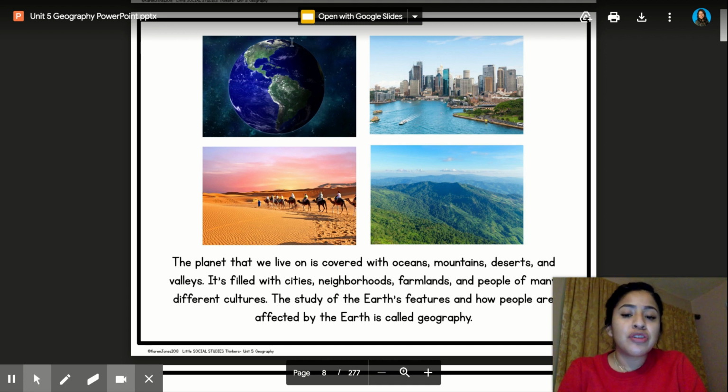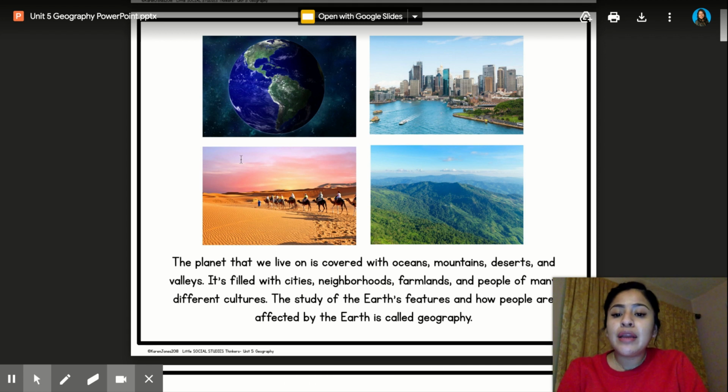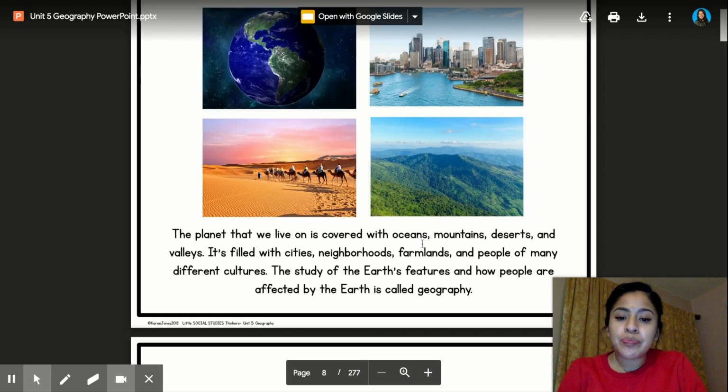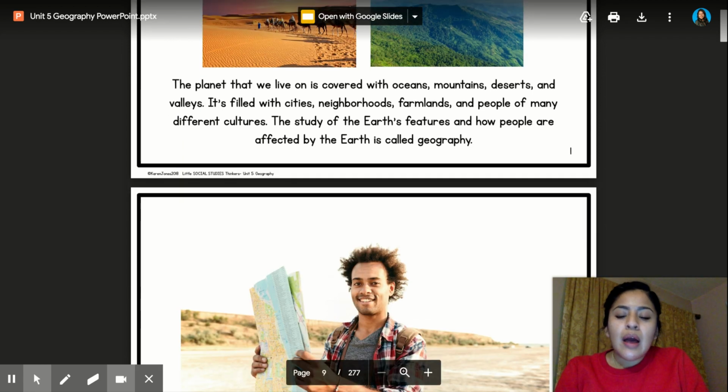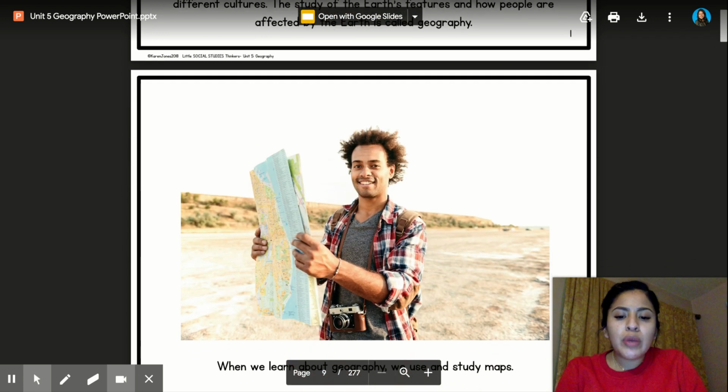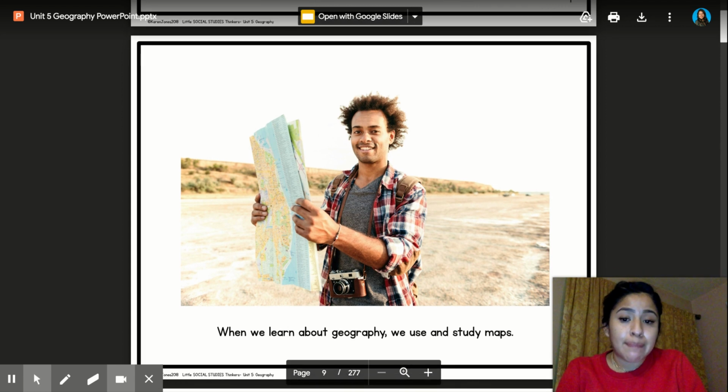So here we have a picture of planet Earth. We have a picture of the city, and we also have a picture of a lake in the city. And here we have a desert and some mountains. All right, so when we learn about geography, we use and study maps. As you can see right here, he has a map in his hand, and he's learning about geography by being able to read the map.